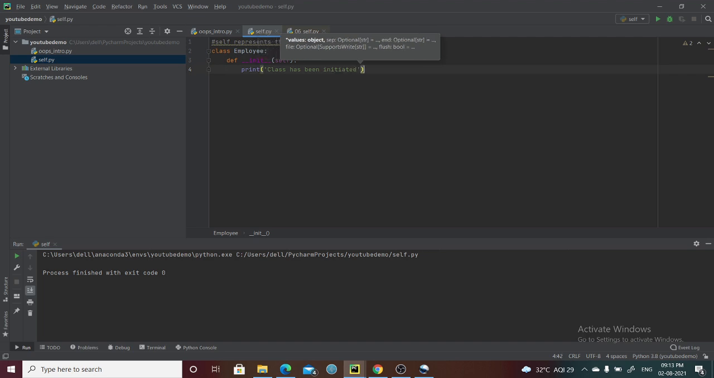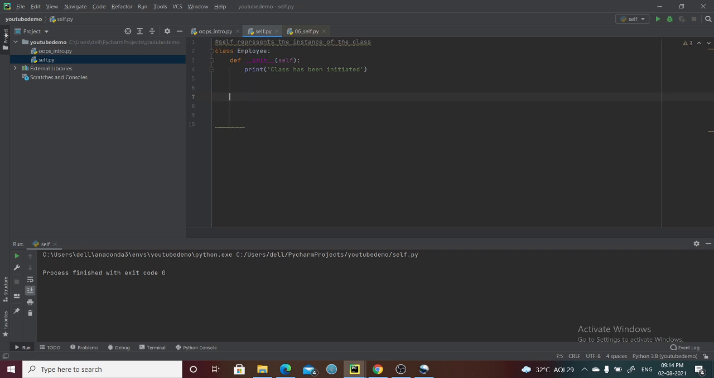As I have told you, whenever you're creating an object for any class, the init function will run first. It is not mandatory to write the init method always when you are creating a class. But if you want something specific to be initiated while creating the object, you can mention the init function. Just to showcase, I'm writing the init method there.